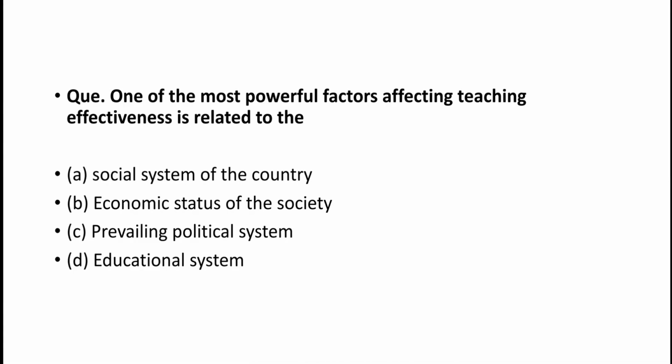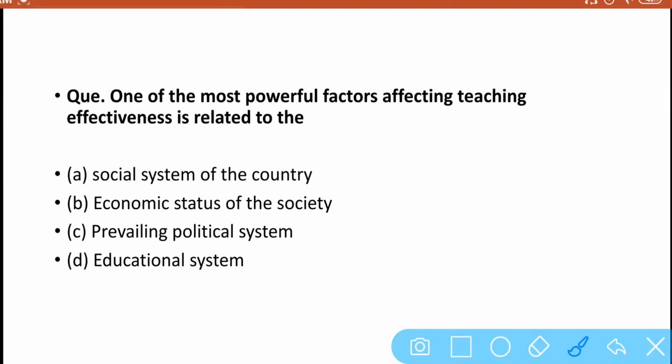Next question is, one of the most powerful factors affecting teaching effectiveness is related to. What is the answer of this? It is very easy question. Either social system of the country, economic status of the society, or prevailing political system and education system. The answer of this question is education system.